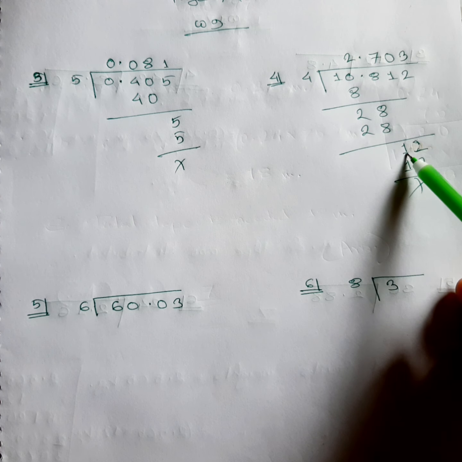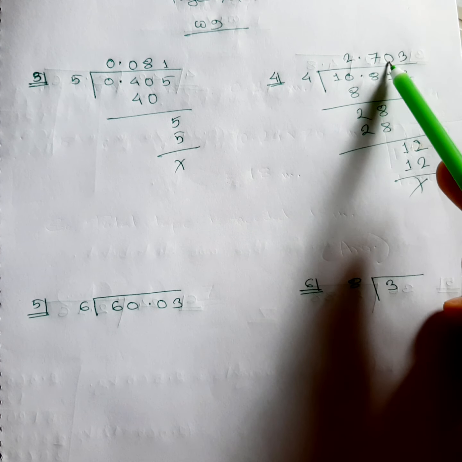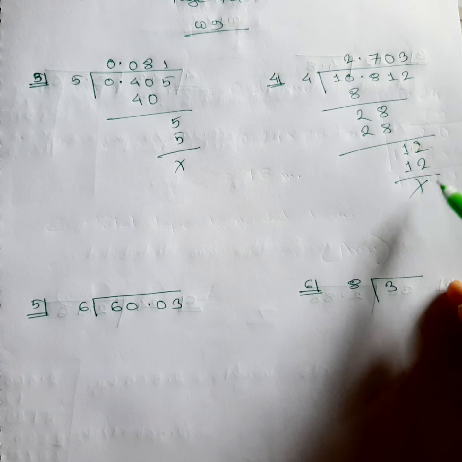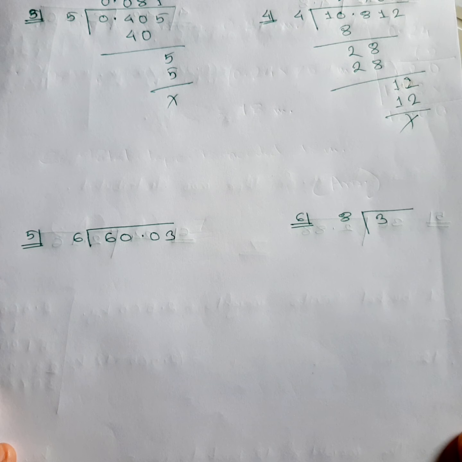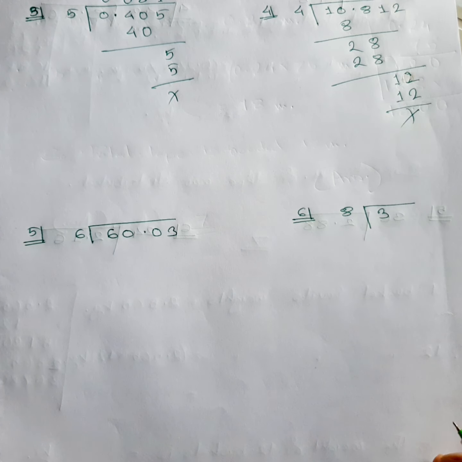What do we have to do? We have to take this 2 forcefully down. So if we need to take any number forcefully down, we have to give that 0. Then the number will become 12, and 12 can be divided by 4, 3 times. 4 3s are 12. That means it's finished. Now let me finish these 2. As you can see, there are 2 more maths over here.